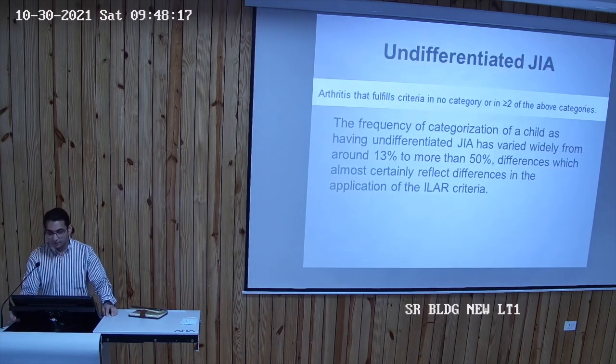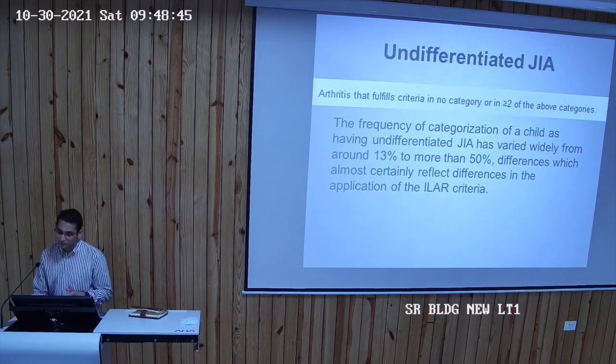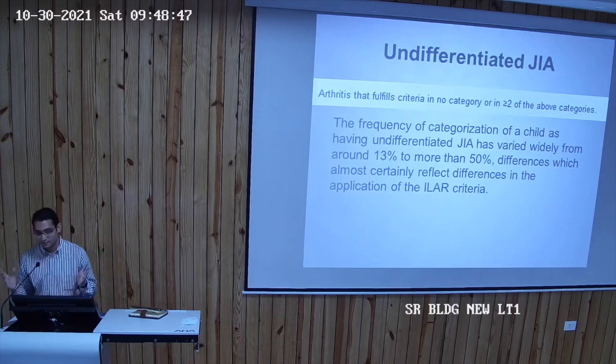And the last category of JIA is arthritis that fulfills no category or more than two categories. The frequency of categorization of a child as having undifferentiated arthritis has varied from 13% to more than 50%, and differences of which certainly reflect the difference in the application of the ILAR. So this is a criticism of the criteria: in spite of 7 categories, we still can't classify everyone into a particular category. That's why scientists across the world feel that this needs to be changed, but this has been happening for 20 years. So from your point of view, you have to follow this.